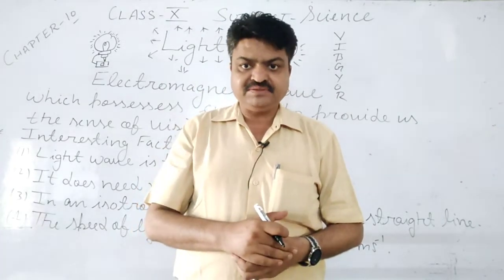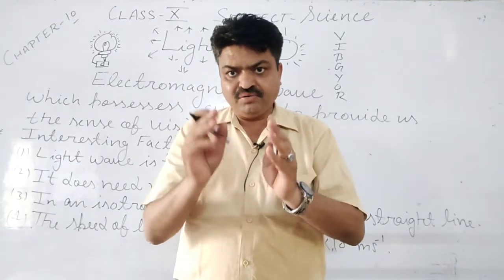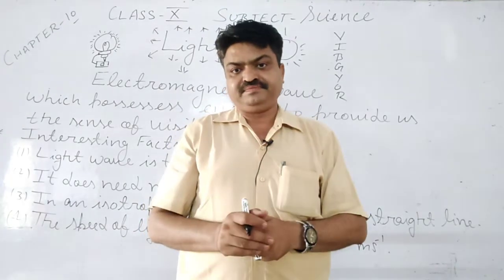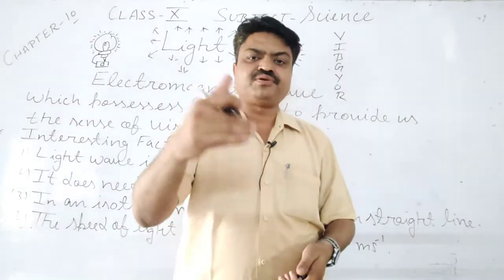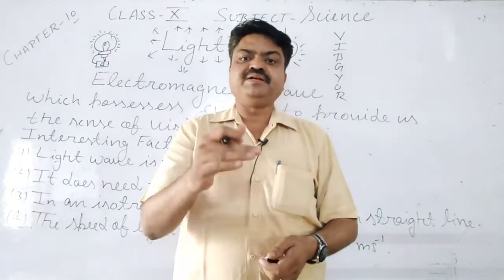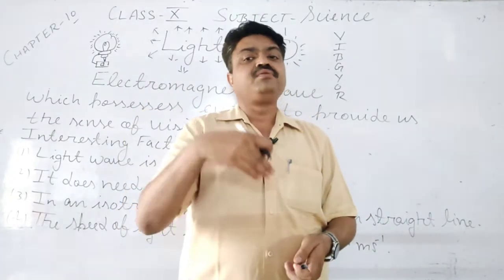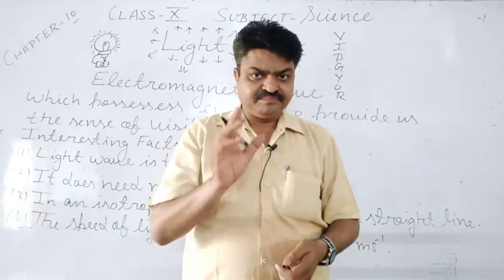Photon means light particles are known as photons, and with the help of photons, light travels from one place to another, or from the luminous object to other places.